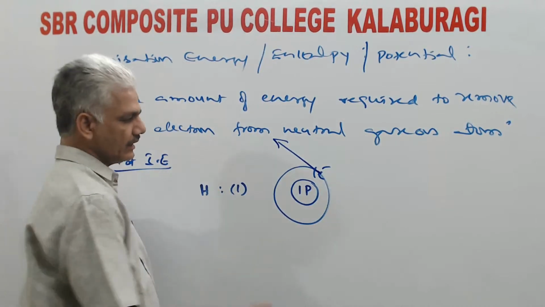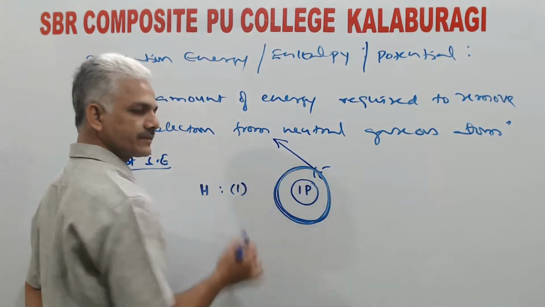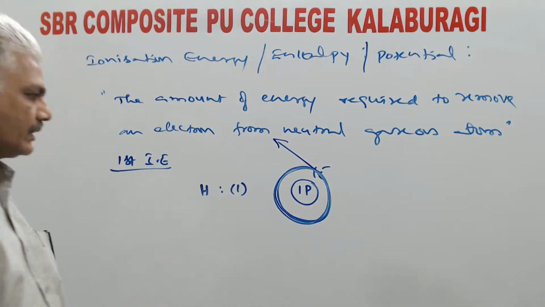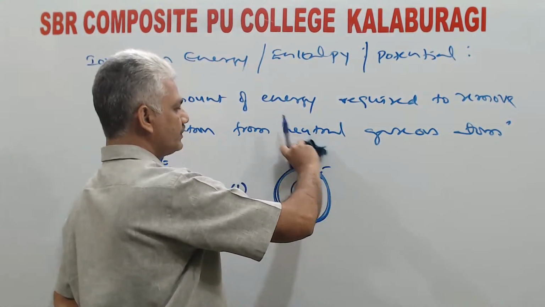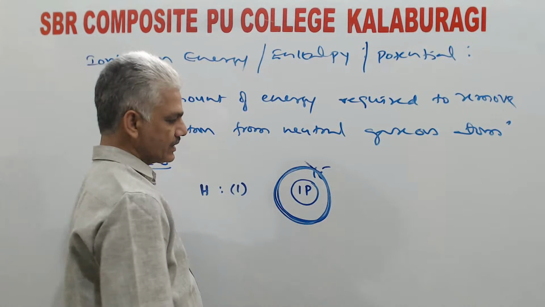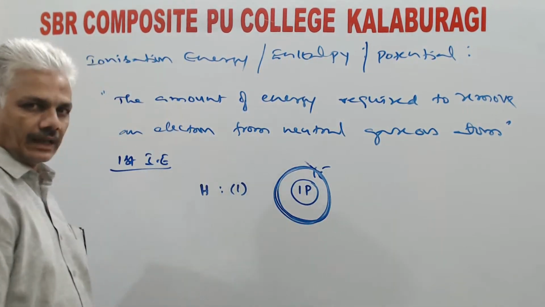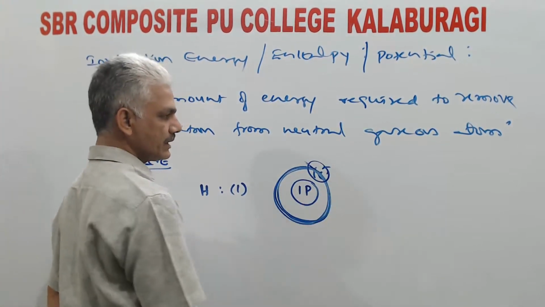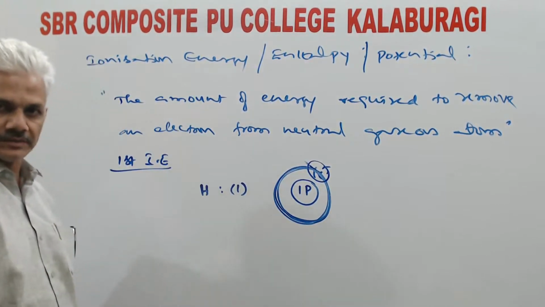But it is not happening continuously, it is moving in a fixed orbit at a fixed distance. That means there is an attraction force operating between the nucleus and the moving electron. Now, to take out this electron from the nuclear force of attraction, we have to spend some energy. How much energy are you spending to break the nuclear force of attraction and make the electron a free bird? That is what is meant by ionization energy.